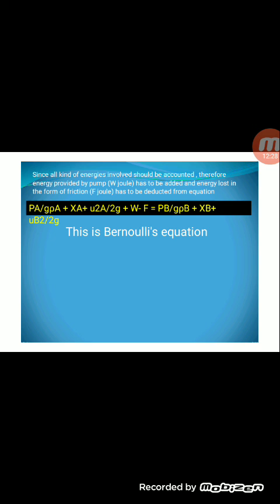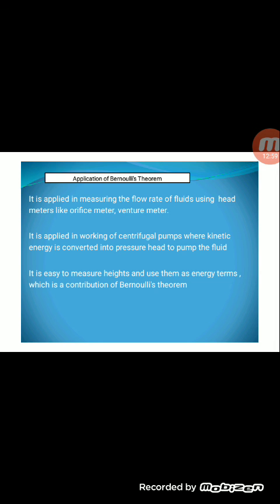So the equation is PA divided by G rho A plus XA plus U square A divided by 2G plus W, where W is the energy in joules from the pump, minus F, the frictional energy loss, is equal to PB divided by G rho B plus XB plus U square B divided by 2G. This is the final Bernoulli's equation.